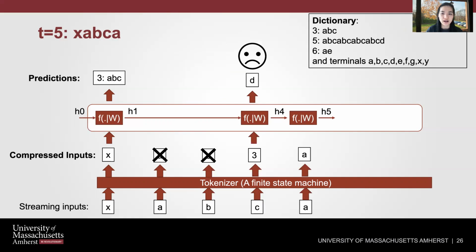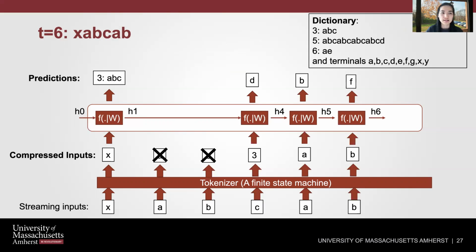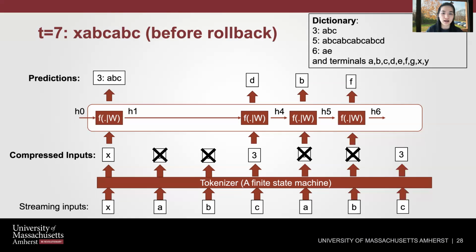At time step 5, A is a new event because the previous prediction is wrong, so A is fed into the RNN for a new prediction at this time. The RNN predicts B. Then at time step 6, you get B. The tokenizer produces B as well, and then this B symbol will be fed into the RNN and predicts the F.